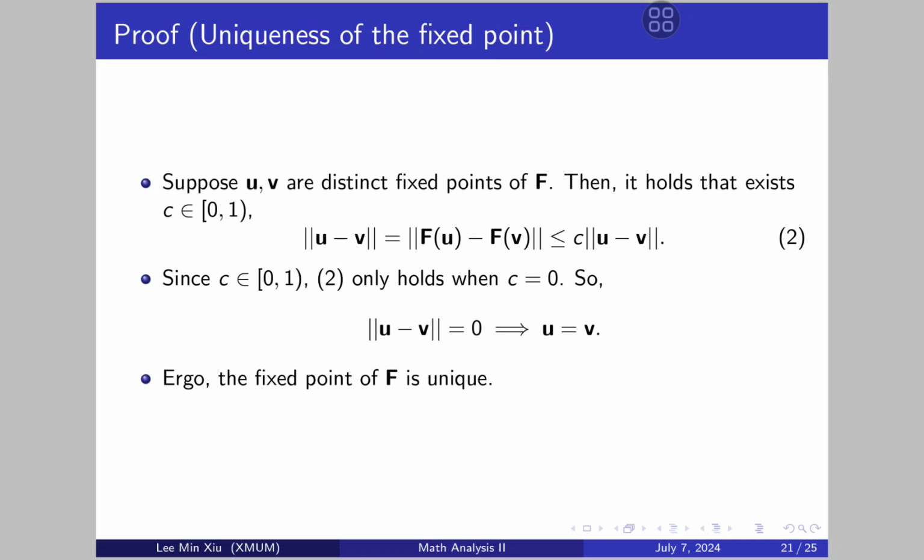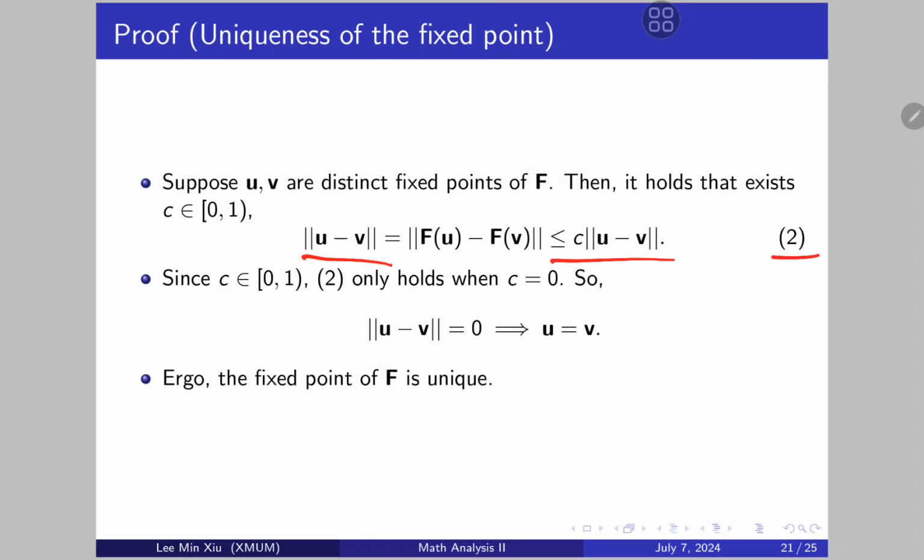Since f is a contraction, there exists c in [0, 1) such that, okay, here's the first inequality. The distance of u, v equals the distance of f(u), f(v), because u and v are fixed points, therefore u equals f(u), v equals f(v), which gives this equality here. And this inequality holds because it is a contraction.